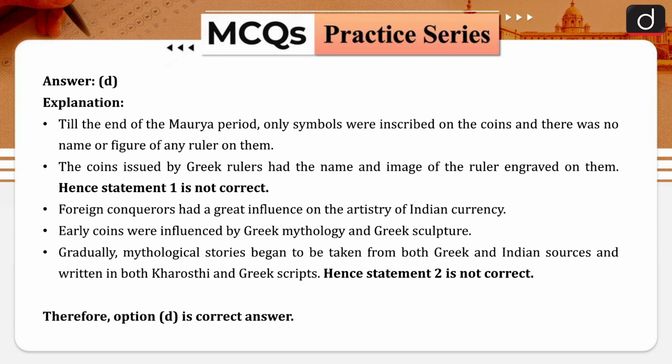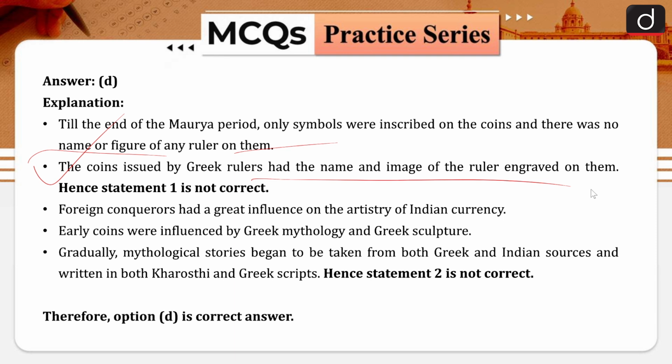Till the end of the Maurya period, only symbols were inscribed on the coins and there was no name and figure of the ruler on them. The coins issued by the Greek rulers had the name and image of the ruler engraved on them. So what is the difference here? Till the end of the Maurya period, the coins do not have any name or figure, and the coins issued by the Greek rulers had the name and image of the ruler engraved on them. Hence statement 1 is not correct.